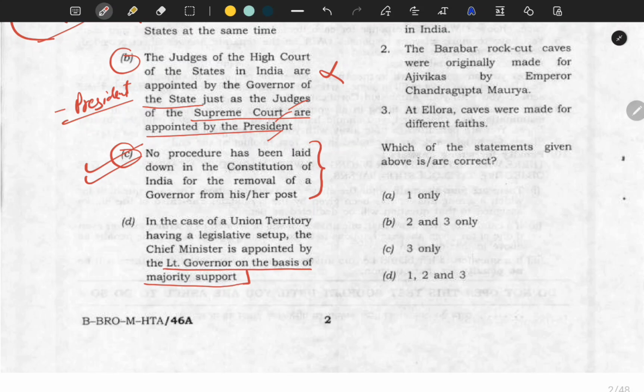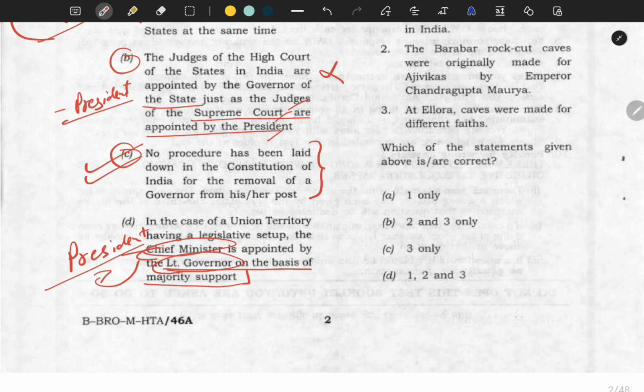There is no procedure for removal. The President at any time can remove the governor of any state. In the case of a union territory having a legislative assembly, it is not the lieutenant governor, it is the president of India who appoints the chief minister.